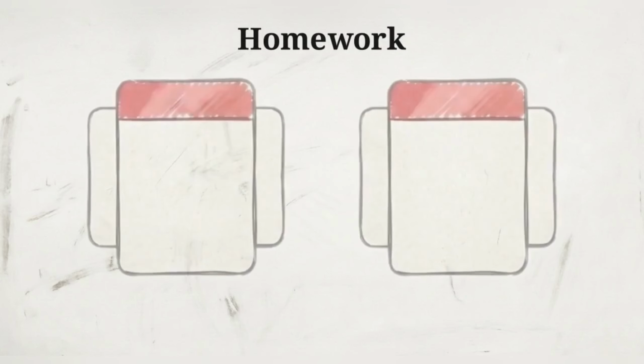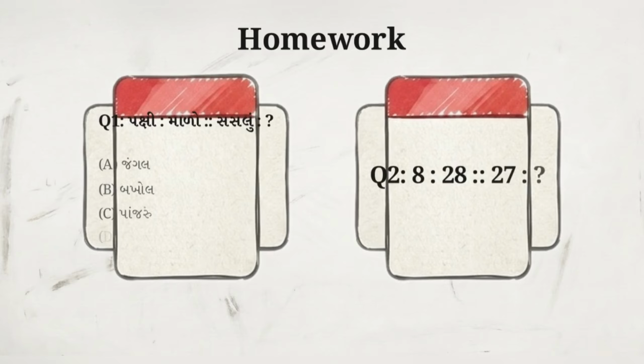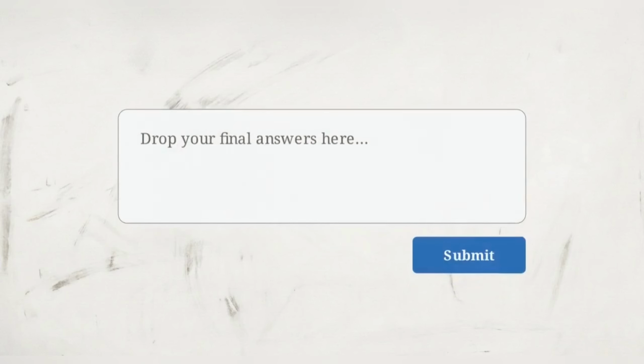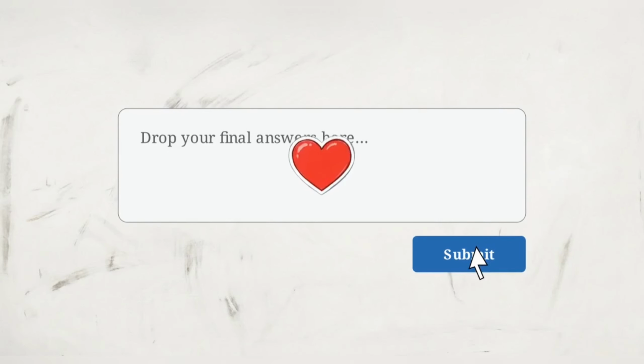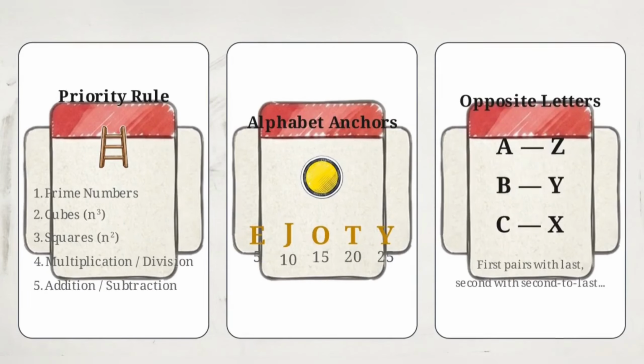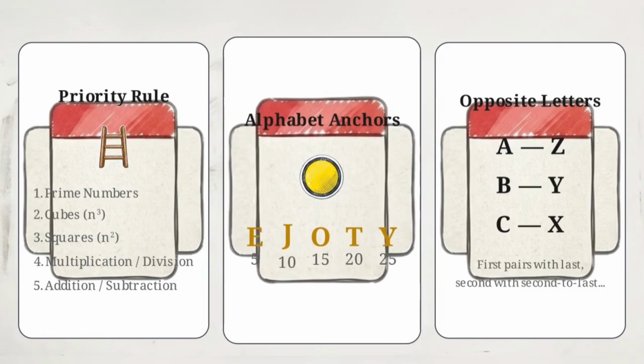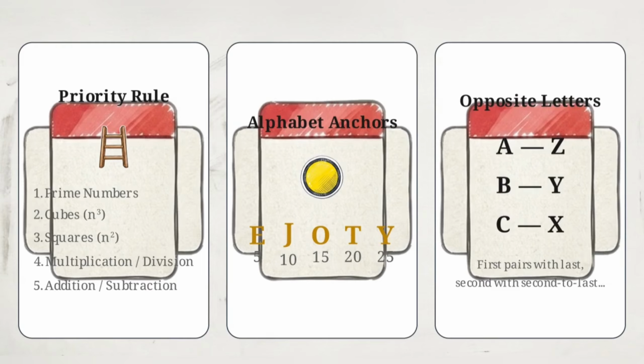Apply the logic from today's session to these 2 problems. Pause the video and solve them to see how well you've understood the different types of analogies. Drop your final answers in the comment box below. I will give a heart to the correct solutions. Here is your master cheat sheet. Take a screenshot. Combining the priority rule and EJOT anchor points covers most problems you will face.